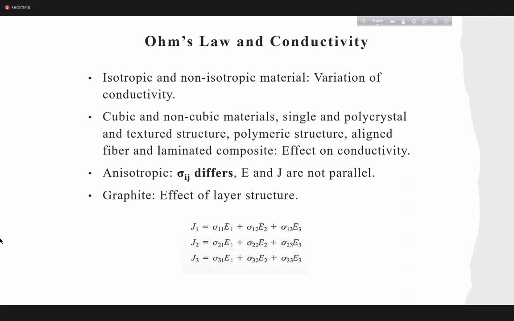Cubic mostly isotropic, otherwise usually anisotropic, because if you think about it, any material is actually anisotropic. But if you think it is a polycrystal and all the crystals are completely randomly oriented, then you can think that probably it is isotropic. Otherwise, all the time materials are anisotropic. So that's why it's very important that we consider the tensor form.